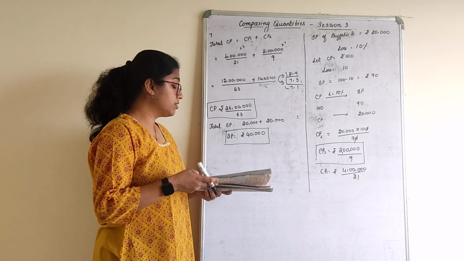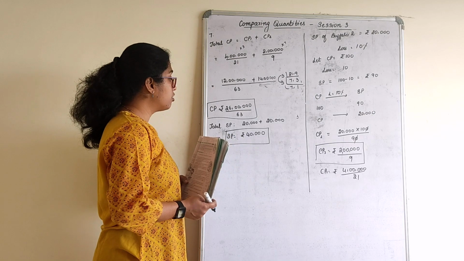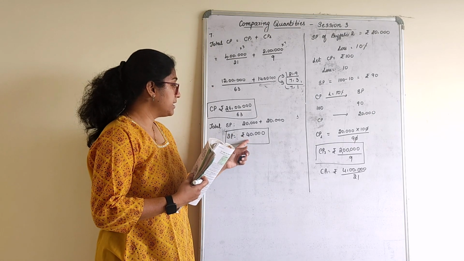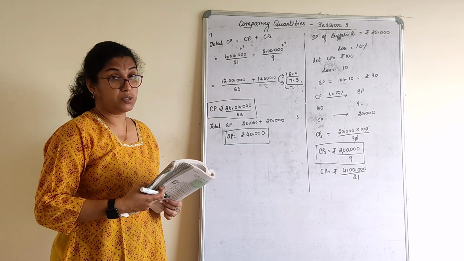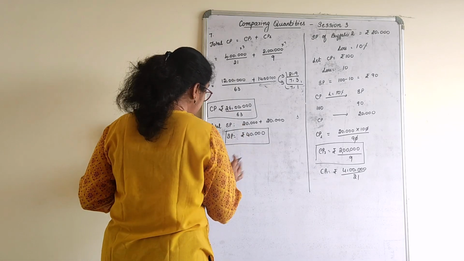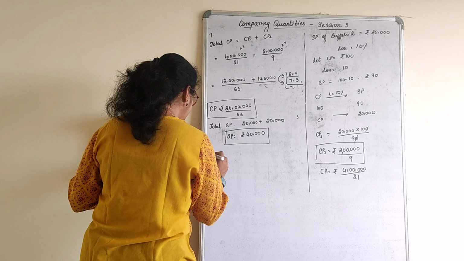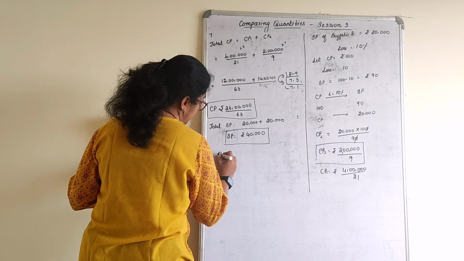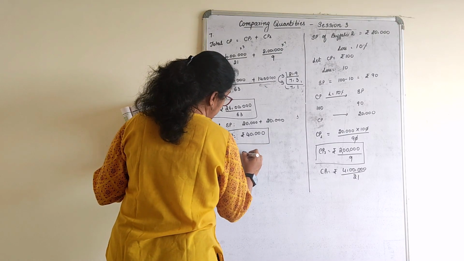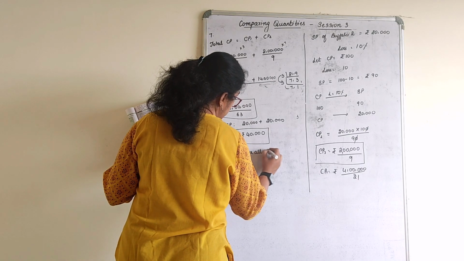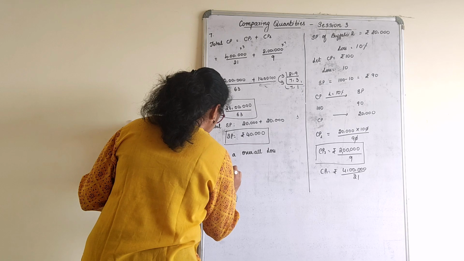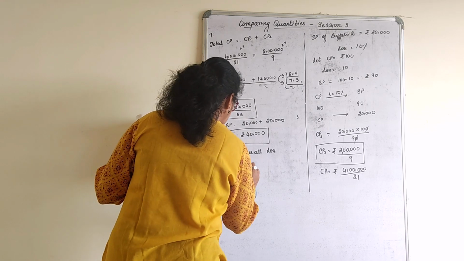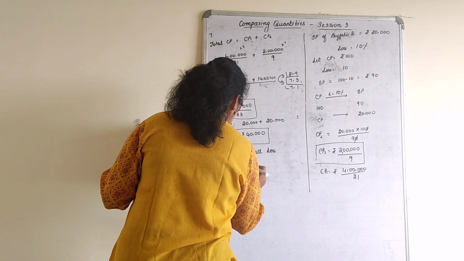Overall loss on this, what you have to find here is, of course, selling price is so much, cost price divided by this only. If you want, you can divide and check. Cost price is more than selling price here. So, therefore, it is an overall loss. Calculate the loss. Loss is equal to CP minus SP.